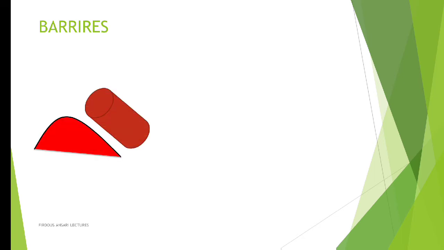Next, the second thing that you should know regarding distribution is barriers. Because in distribution the drug needs to cross various barriers. Now I'm taking a simple example of the liver, like how the drug is about to move from the vascular compartment, that is your blood circulation, into your liver.